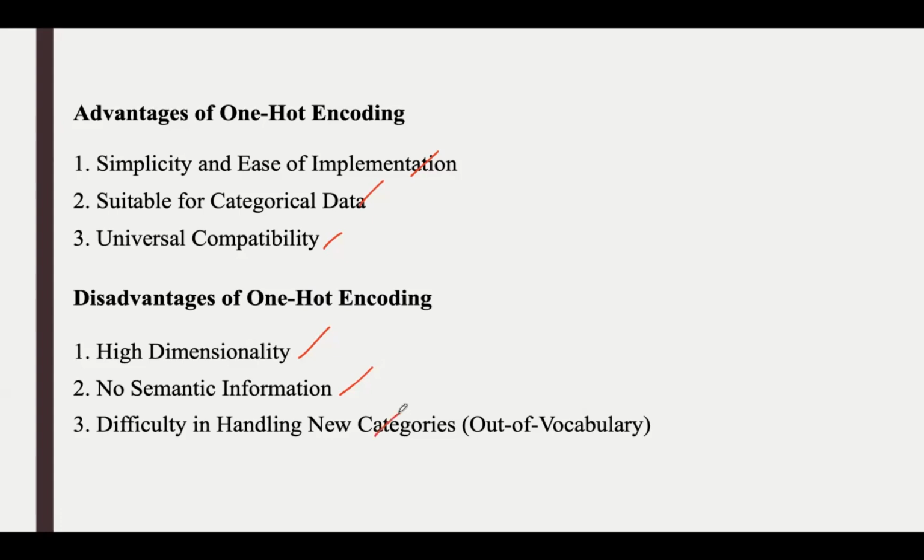Then third one is difficulty in handling new categories, which is also called the out of vocabulary problem. So one hot encoding is unable to handle categories that were not present in the training set. Say if any new word appears in the test data that wasn't in the training data, the model won't know how to represent this new category. So this issue is particularly relevant for tasks like text classification, where a new word might appear in the test set but hasn't been encoded during training.